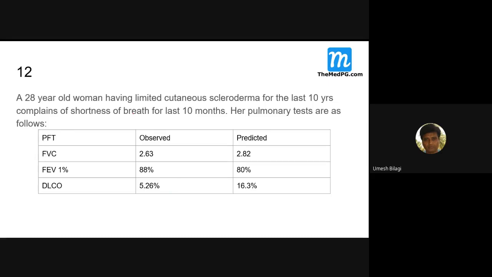Now we'll analyze this. FVC is down, FEV1 ratio is increased, whereas DLCO is decreased. What do you think is our disease? I'll come to the choices later. So it looks like intrinsic restrictive lung disease. Am I correct? Yes. I will go to the choices.